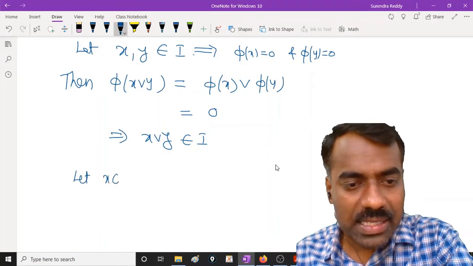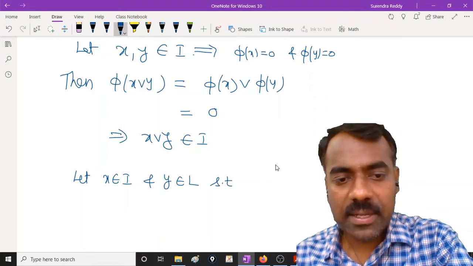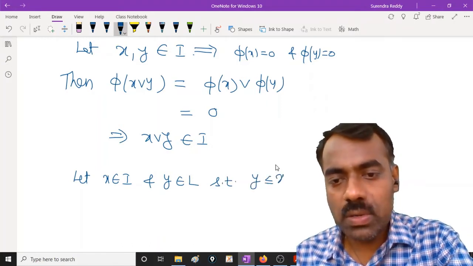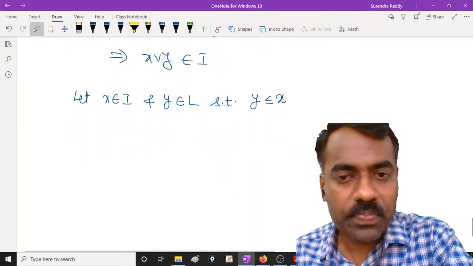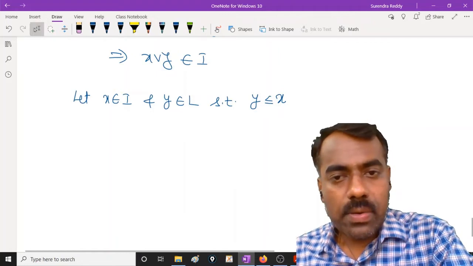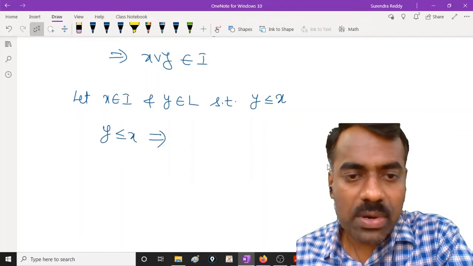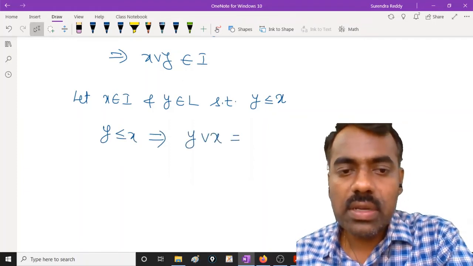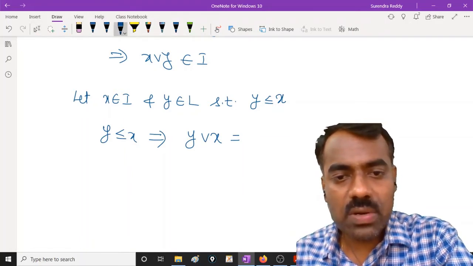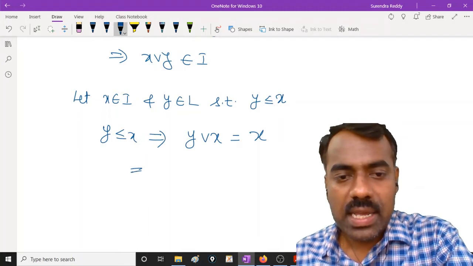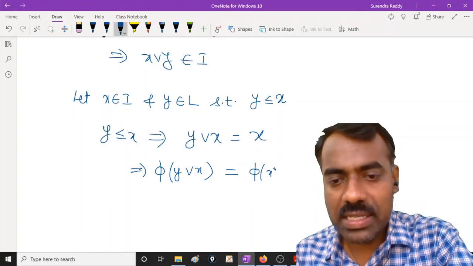Let x be in I and y in L such that y is less than or equal to x. Then we want to prove that y is also in I. Then it will become an ideal. Now, if y is less than or equal to x, what can you say about y join x? It is x only, right? Then use the join homomorphism. So phi of y join x is the same as phi of x.